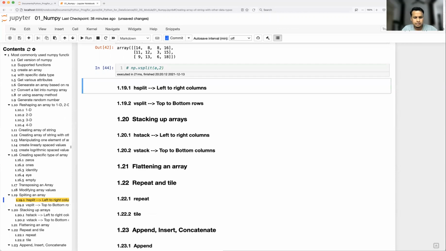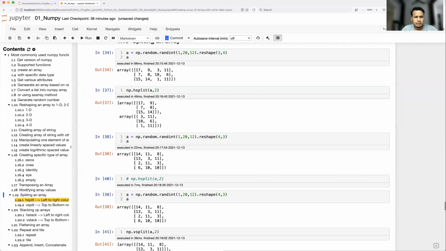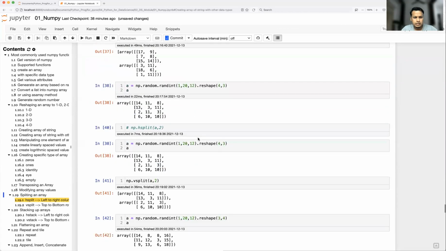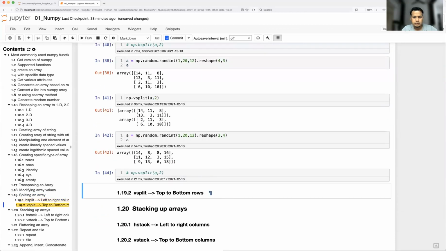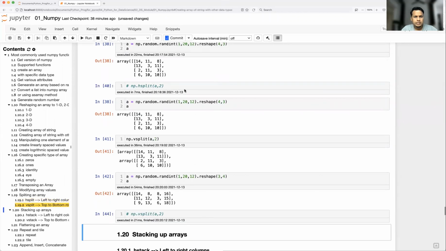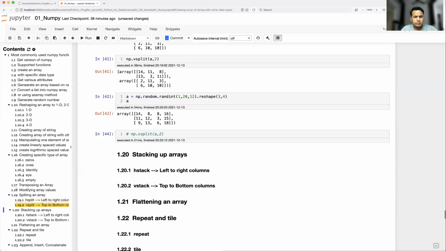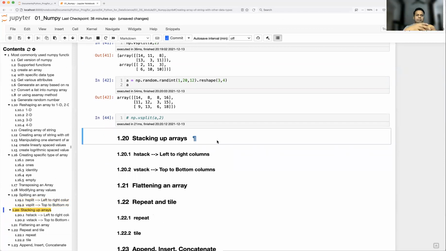Let me copy paste the table. This was horizontal split, and now V split. Okay, so let's talk about stacking of arrays. So now you saw the split, right? A big array, you can split either horizontally or vertically into an equal number of arrays, right? Similarly, let's say you have 2 or 3 different arrays, right? How you can stack them up and make a single matrix, okay?